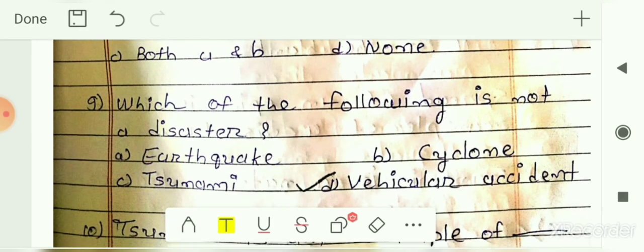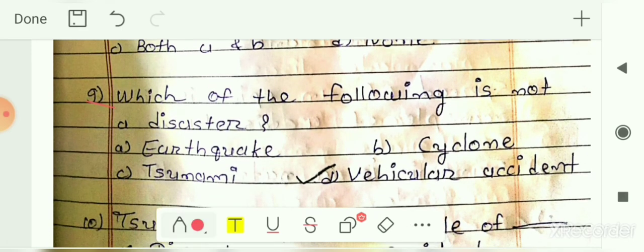Next, ninth number: which of the following is not a disaster? The options are earthquake, cyclone, tsunami or vehicular accident. So here itself in the option it is written accident. So vehicular accident is an example of accident, not the disaster. The rest of the options, that is earthquake, cyclone and tsunami, are examples of disaster. So here your answer is option D, that is vehicular accident.